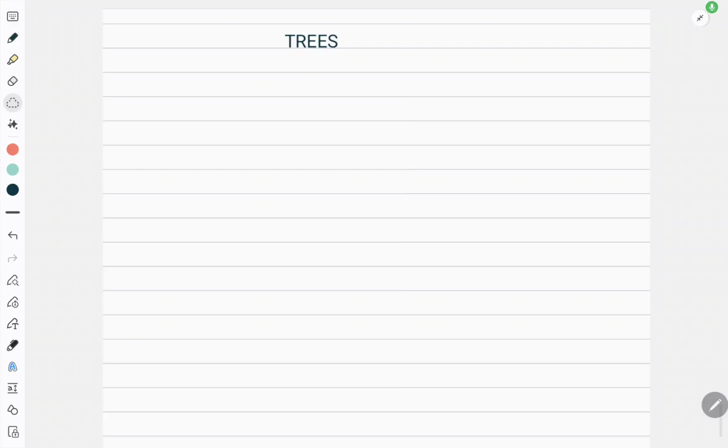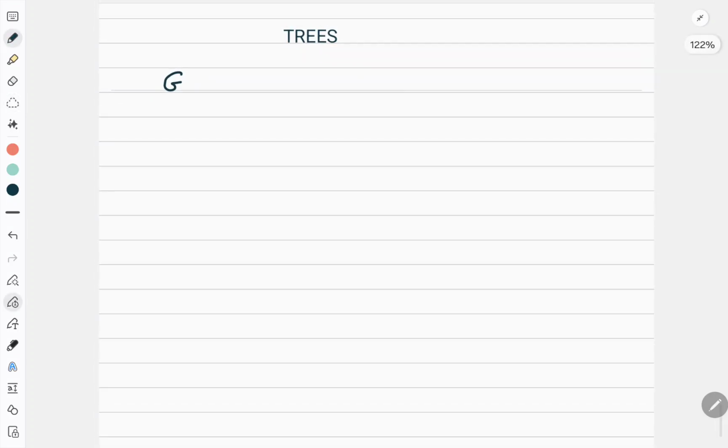Hello students, now let us come to the concept of trees in graph theory. Let us first define a tree. A graph G is called a tree if it satisfies two properties. What are those two properties?